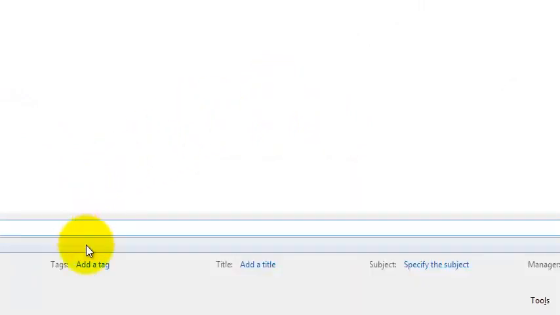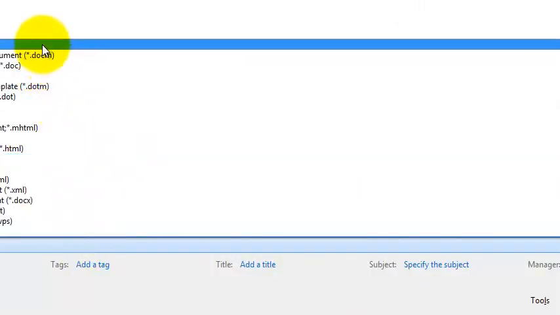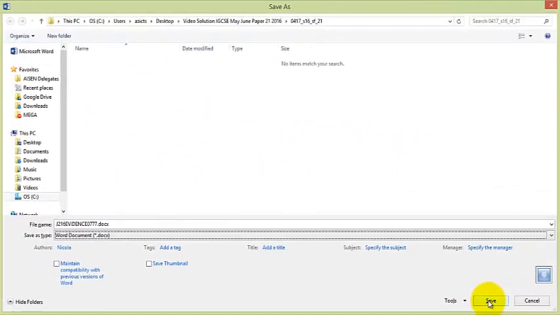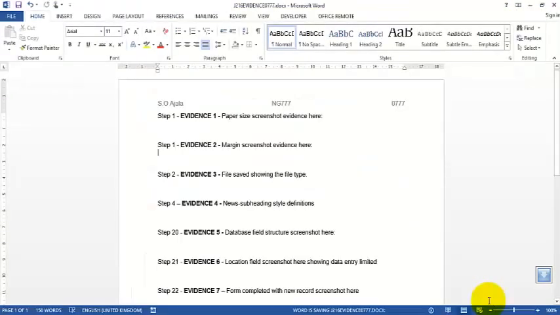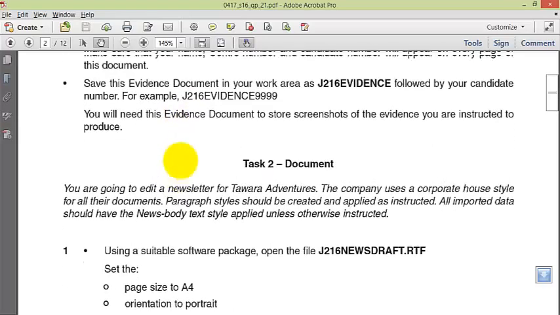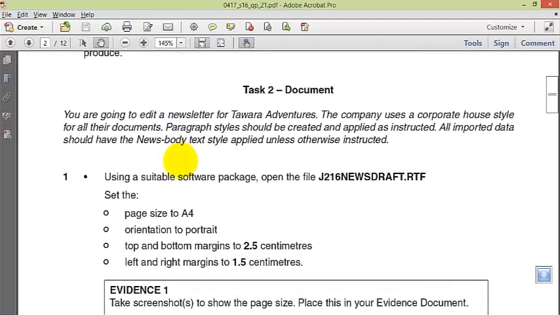I'll change this to the format of the software that I'm using, which is Word document, .docx. Save. So that is saved. J216 evidence 0777 in three places, .docx. Okay, that is done.